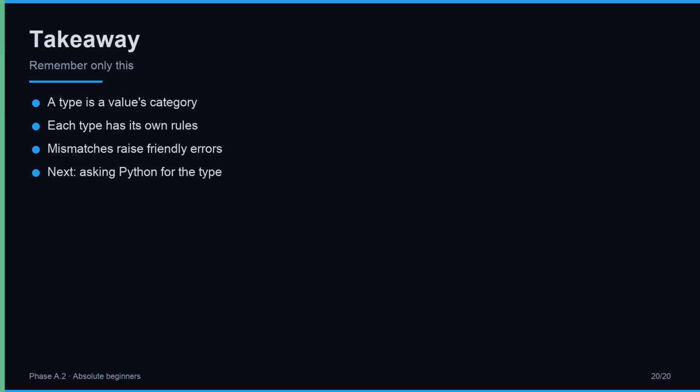The takeaway, in one breath. A type is the category a value belongs to. It tells you what kind of value you have and what you can do with it. When the operation fits the type, Python runs happily. When it does not, Python stops with a friendly error. In the next lesson, we learn the simple tool that lets you ask any value, "What type are you?" That one question will save you from more confusion than anything else you learn this week.